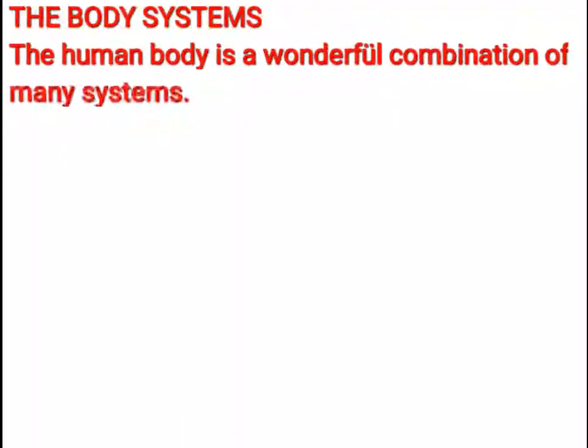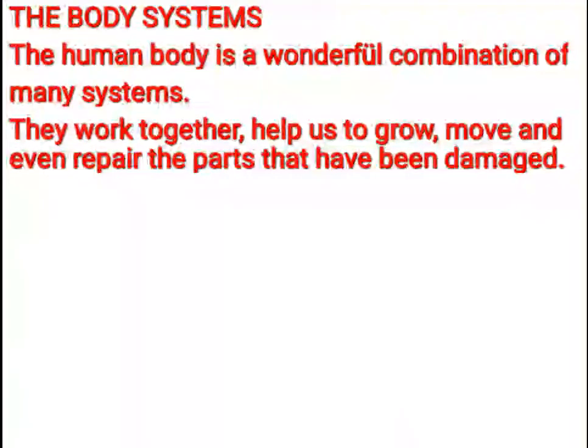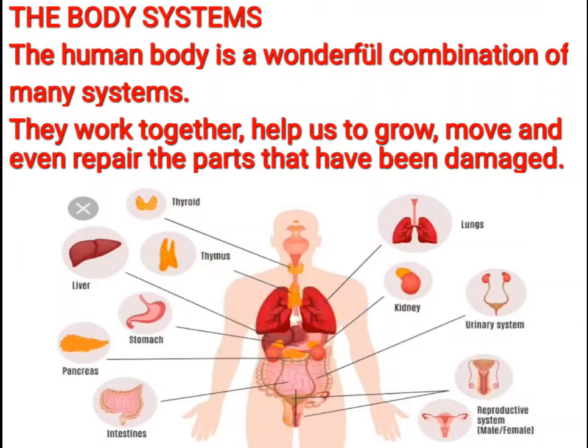Now children, let us learn about body system. The human body is a wonderful combination of many systems. They work together and help us to grow, move and repair the parts that have been damaged. So children, I have already told you that our body is a wonderful combination of many systems. Many organs and many systems work together and they help us to grow, to move, and even to repair the parts that have been damaged.